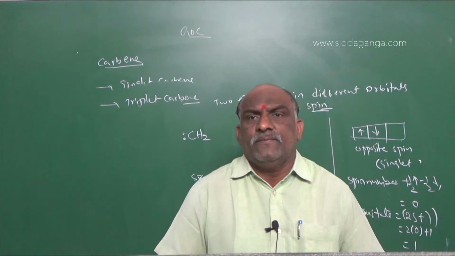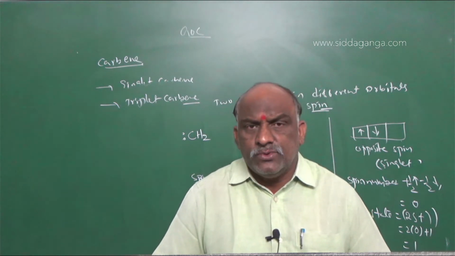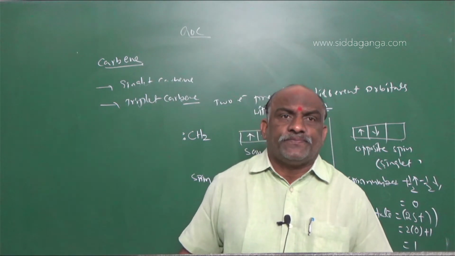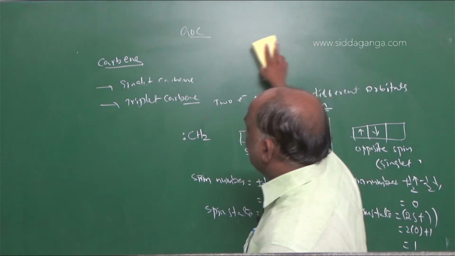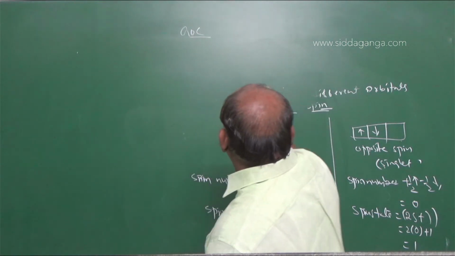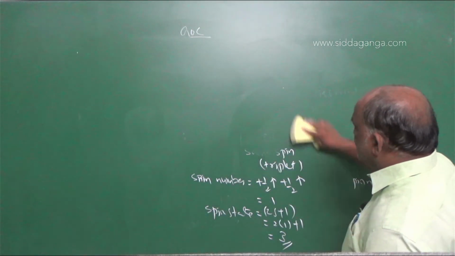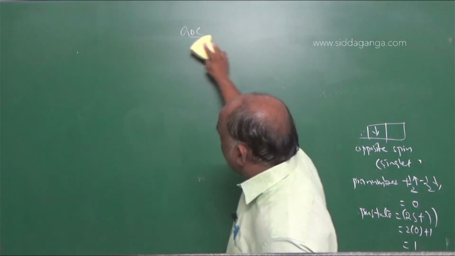Dichlorocarbene is also electron deficient and ready to accept 2 electrons, so it is not in octet. So these are the intermediates. Don't get confused, my dear students. If you get confused, everything will appear as zero.